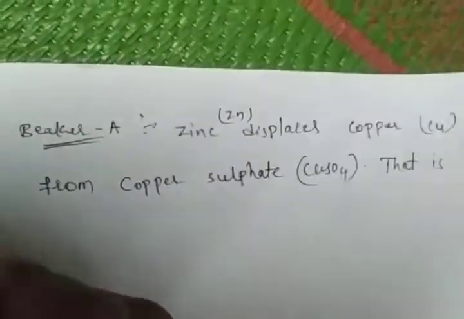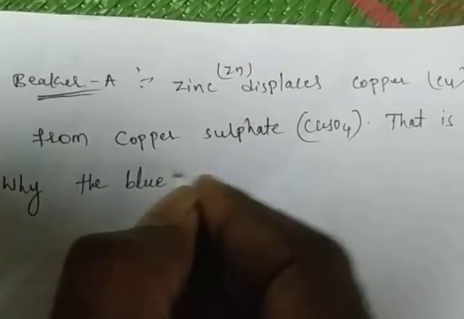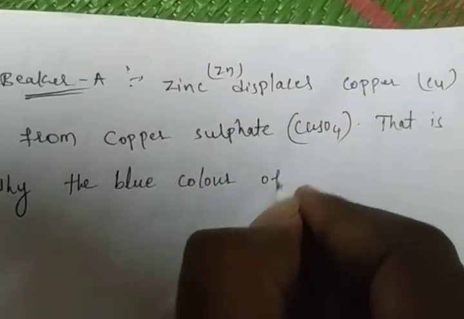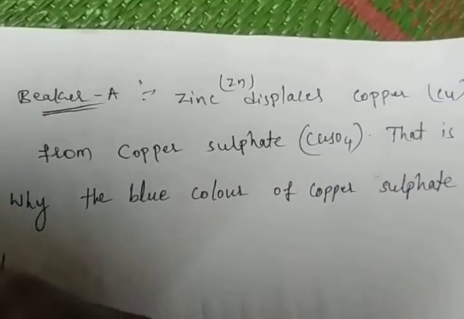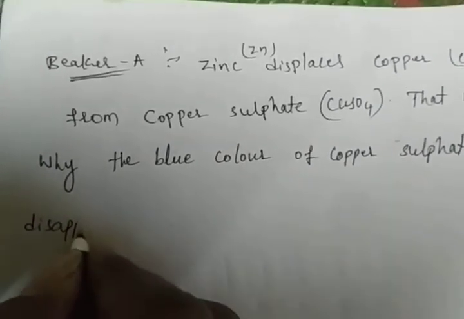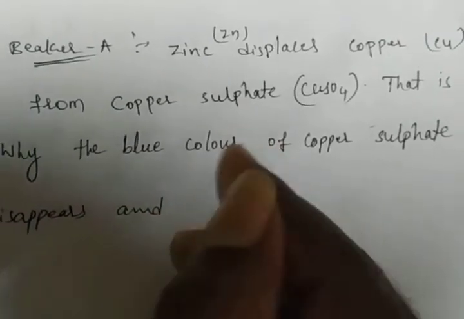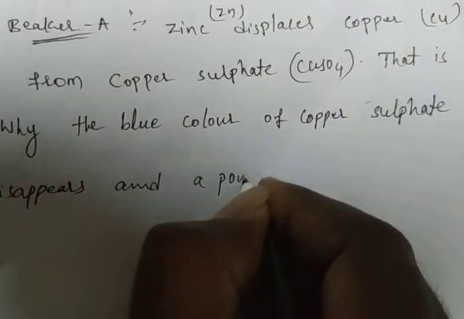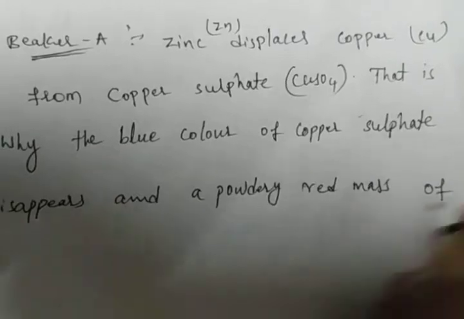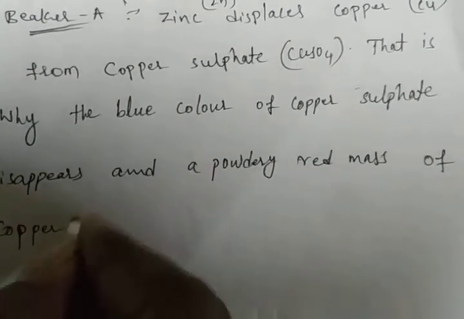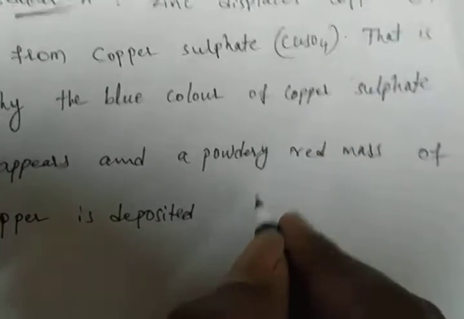That is why the blue color of copper sulfate disappears, and a powdery red mass of copper is deposited at the bottom of the beaker.